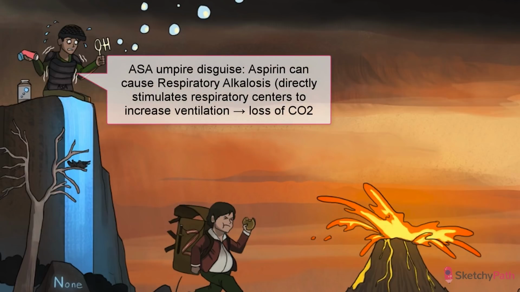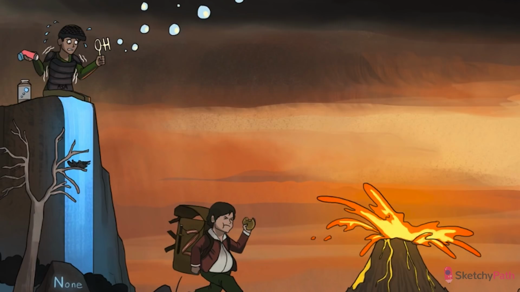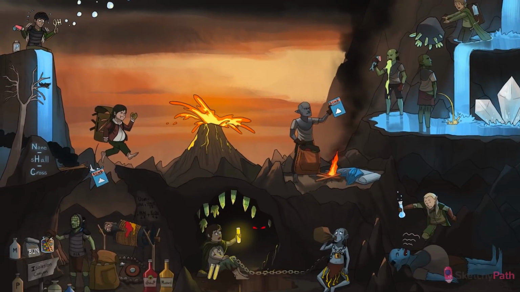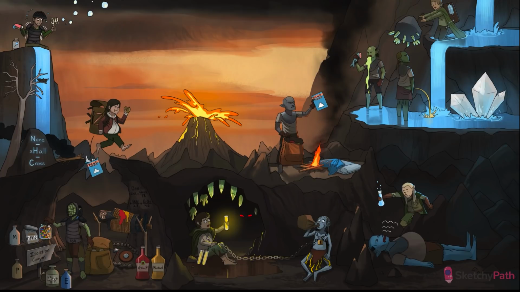Yeah, I know. We saw it down in the gorge with metabolic acidosis. But wasn't it pretty clever of Murray to disguise himself as a gork before making his way up the falls? Ingenious. So aspirin is way up here too, because it turns out aspirin directly stimulates the respiratory centers to increase ventilation. So early in aspirin toxicity, you'll actually see a respiratory alkalosis. The increased anion gap metabolic acidosis that we saw below is slower in onset.